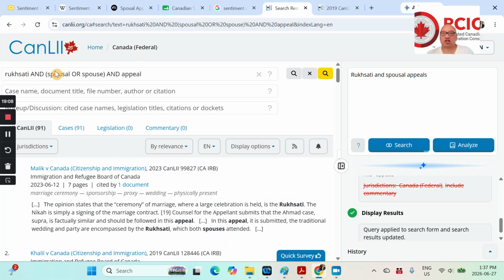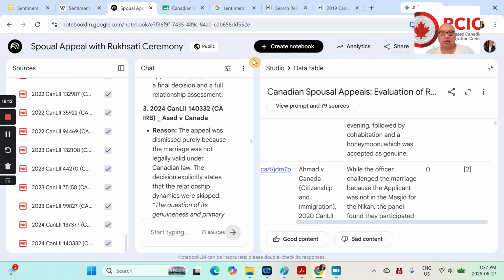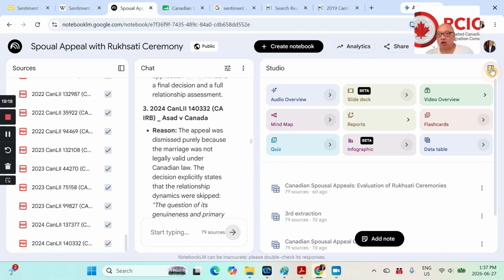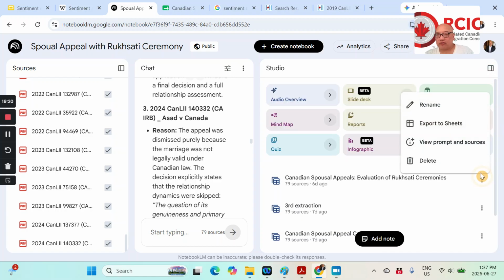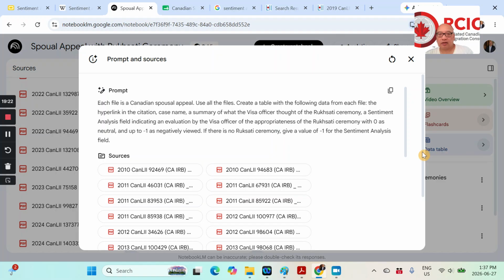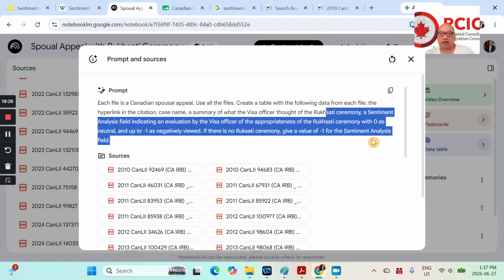So that's why I extracted everything, and I performed that second step with this particular prompt. I'll show you this prompt. Hopefully, my navigating around isn't confusing anybody. Okay, and it's this section down here.